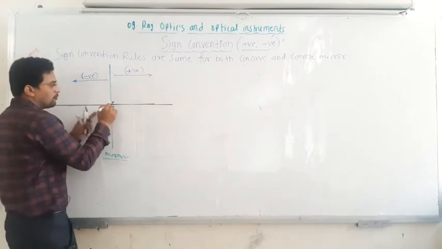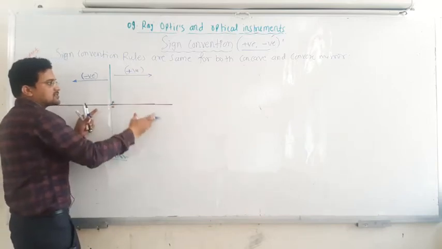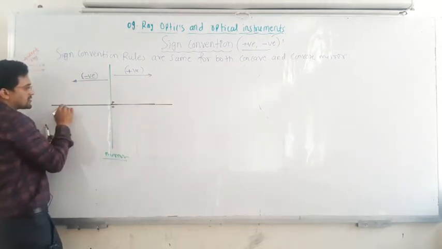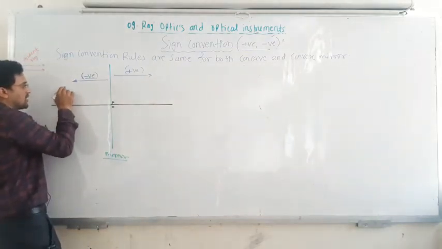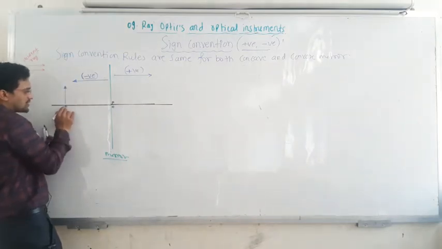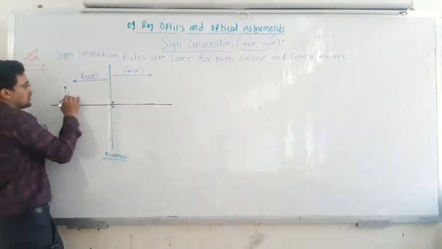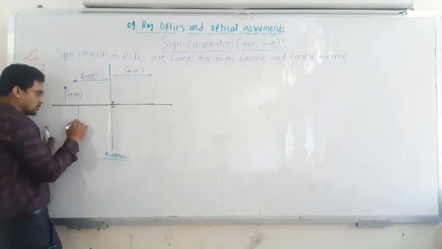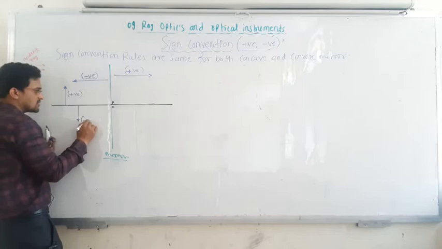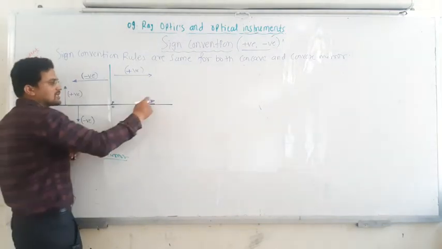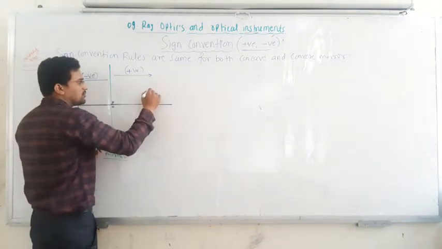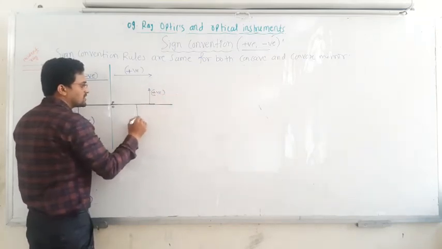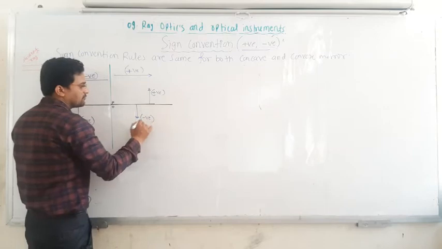If you are measuring from the pole to this side, because sometimes the images are also formed on the other side. Now, any distance measured above the principal axis is taken as positive, and any distance measured below the principal axis is taken as negative. Same on this side: anything measured above the principal axis is taken as positive, anything measured below the principal axis is taken as negative.